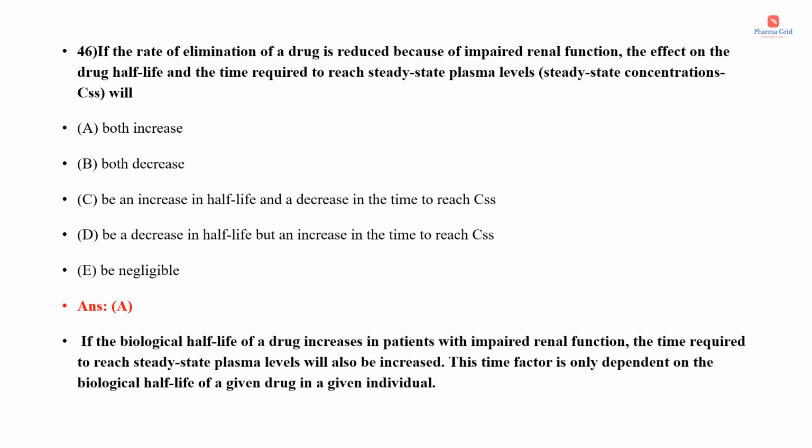Here the correct answer is option A, that is both will increase. If the biological half-life of a drug increases in patients with impaired renal function, the time required to reach the steady state plasma levels will also be increased. This time factor is only dependent on the biological half-life of a given drug in a given individual.